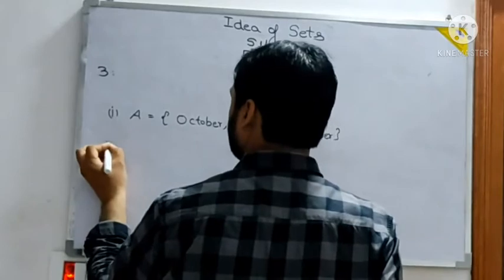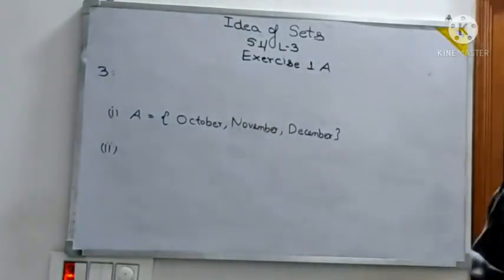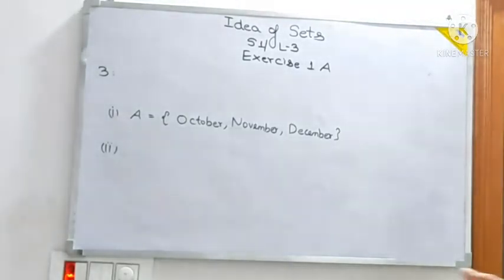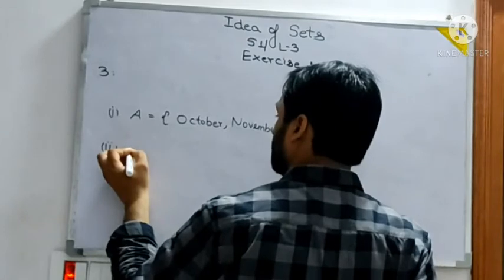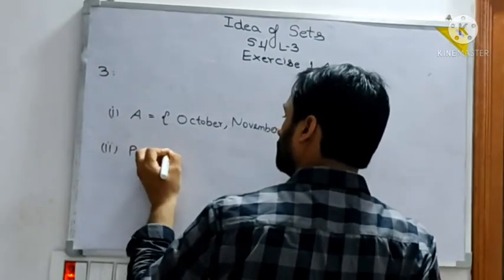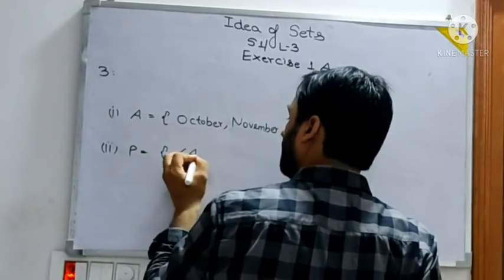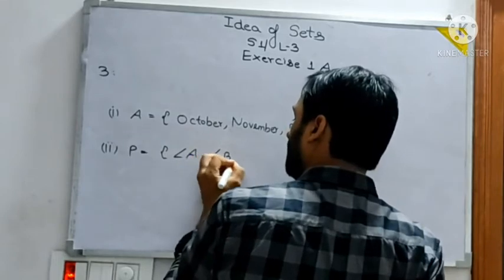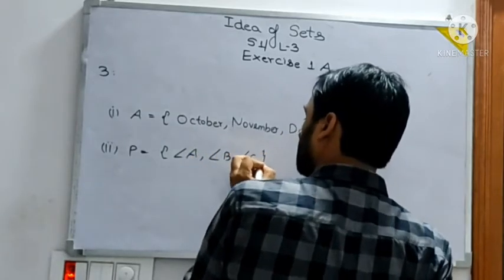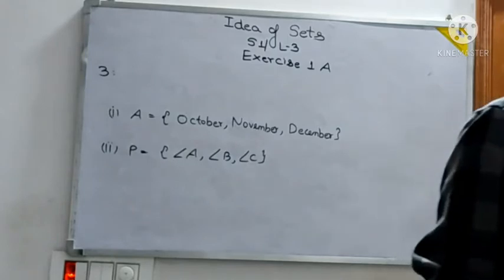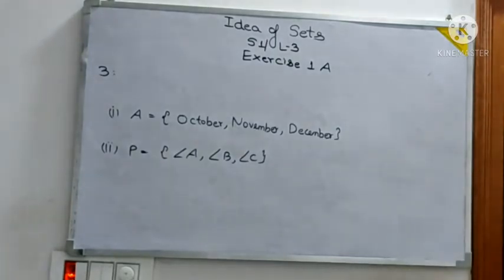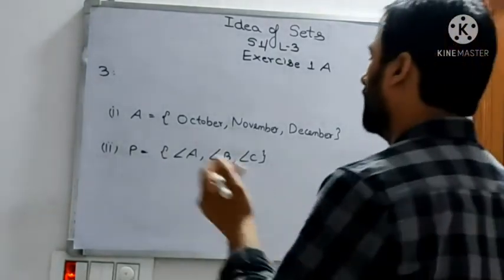Second part. What does the second part say? The set of angles of triangle ABC. So we can write P equal to angle A, angle B and angle C. This way only. This is the short way of writing; you can write in another way.